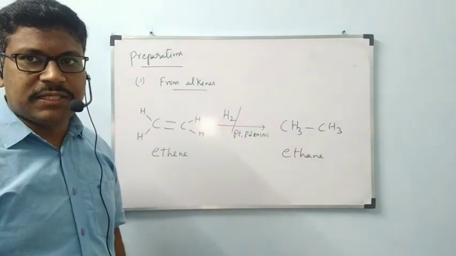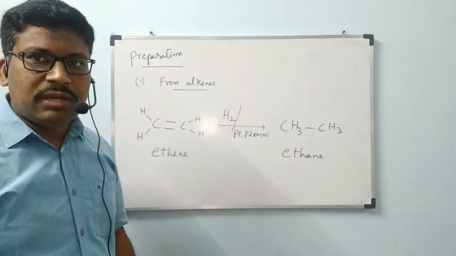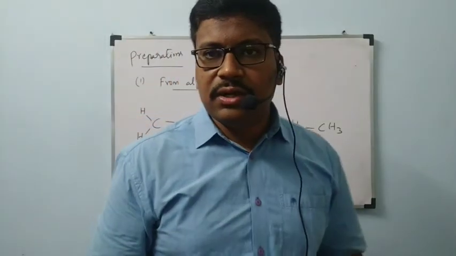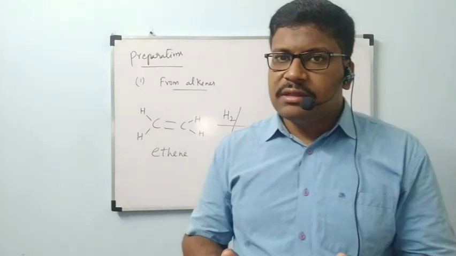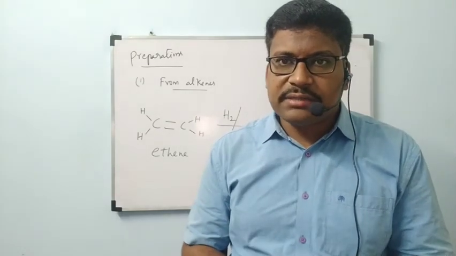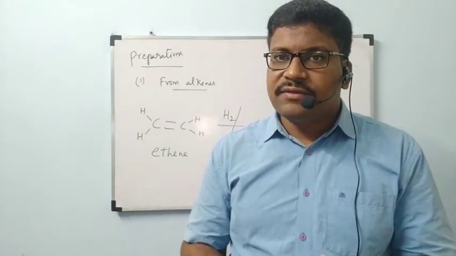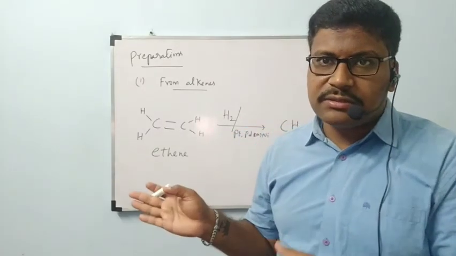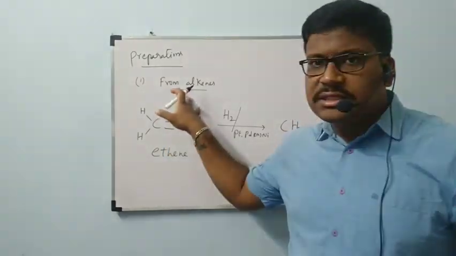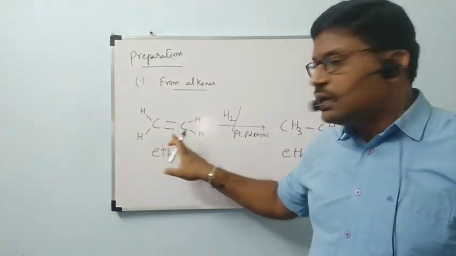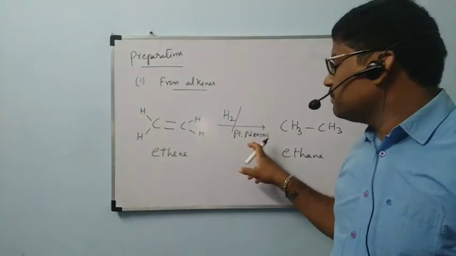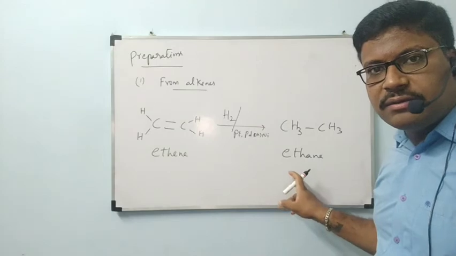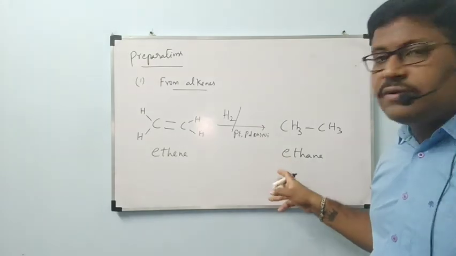This is the first preparation. Some more information about this preparation I will go through in the next class. Today we have seen how hydrocarbons are classified. After that we saw alkanes with the introduction part, and we have started one preparation also, that is from alkenes. We have taken one alkene, which undergoes reaction with hydrogen, platinum, palladium or nickel to form ethane. We got ethane.